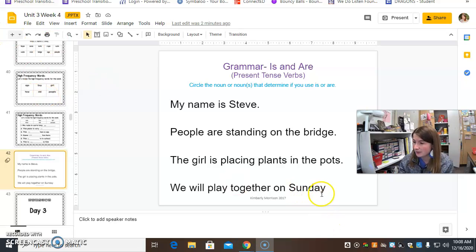It's also missing something at the end, you see. It's missing a punctuation mark. Very good. What would we put there? Maybe a period. Or we can use an exclamation mark, saying we will play together on Sunday because you're excited. Alright, good job, first graders.